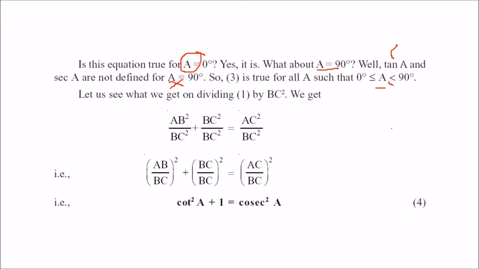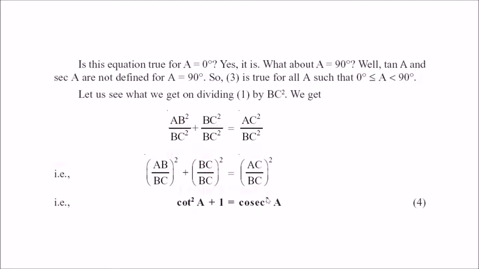Now again we'll do the same thing. We'll divide the AB square plus BC square is equal to AC square by now BC square. AB by BC is inversion of tan, that is cot. BC cancels out, so it will be 1. AC by BC is cosec square A. So 1 plus cot square A is equal to cosec square A.